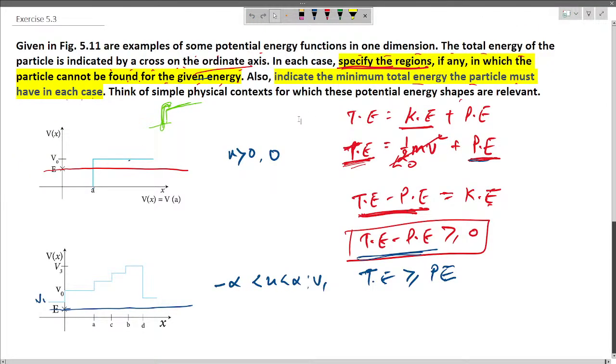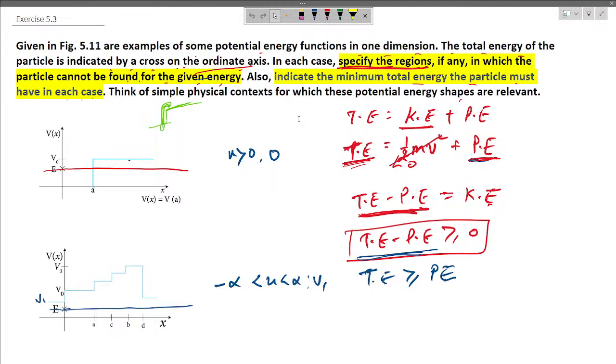So in this question we are given that 5.11 are examples of some potential energy functions in one dimension. The total energy of the particle is indicated by a cross on the ordinate axis. The ordinate axis is the y-axis. In each case, specify the region, if any, in which the particle cannot be found for any given energy. Also indicate the minimum total energy the particle must have in each case. Think of the simple physical context for which these potential energy function shapes are relevant. So here we have to find out in which of the regions the particle cannot be found.